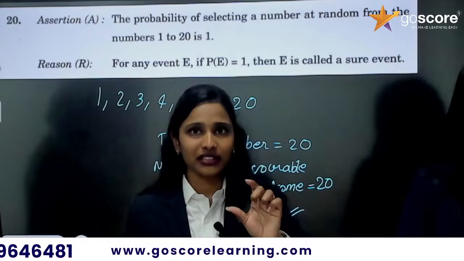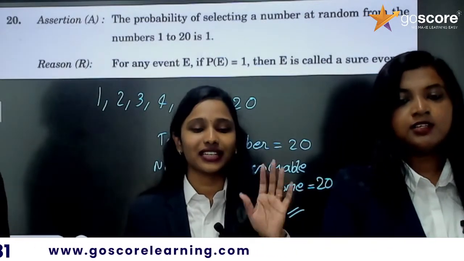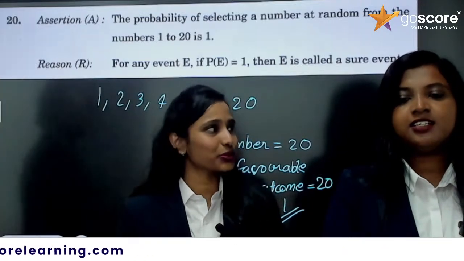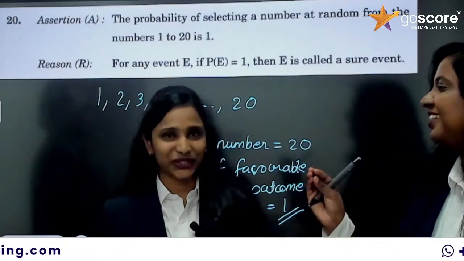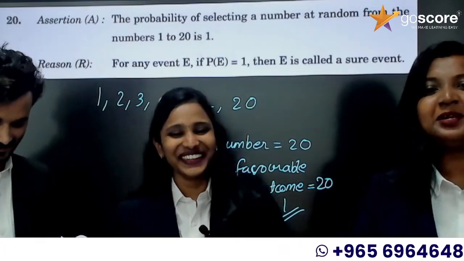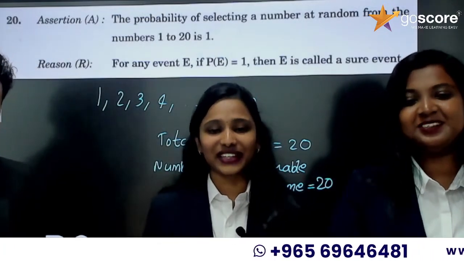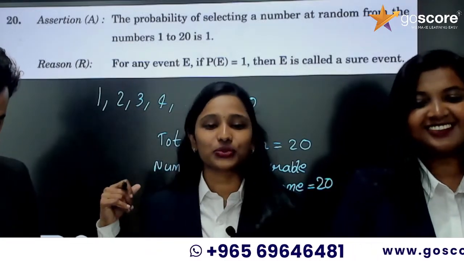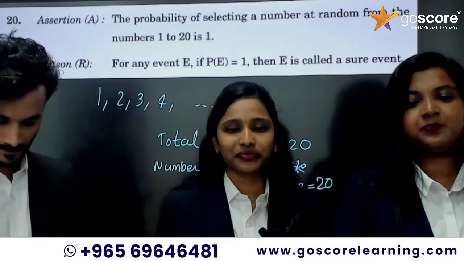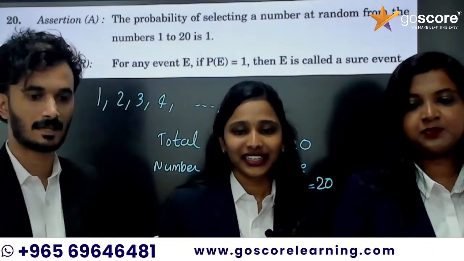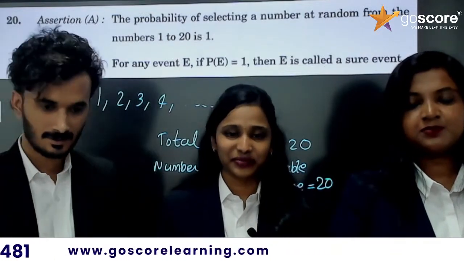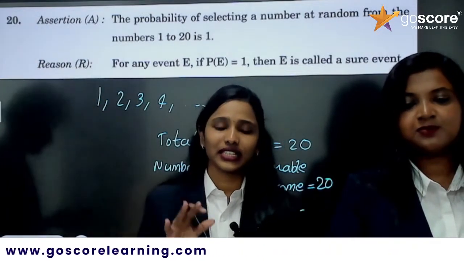So, we need to wait till the answer key is out. Some of you got the probability as 1 by 20, right? Yeah, 1 by 20. Okay, so let's wait for the answer key for this question, for A or B. CBSE will release the answer key. We are waiting for that. Actually, that is a confusing question. So, it's okay. We will wait.